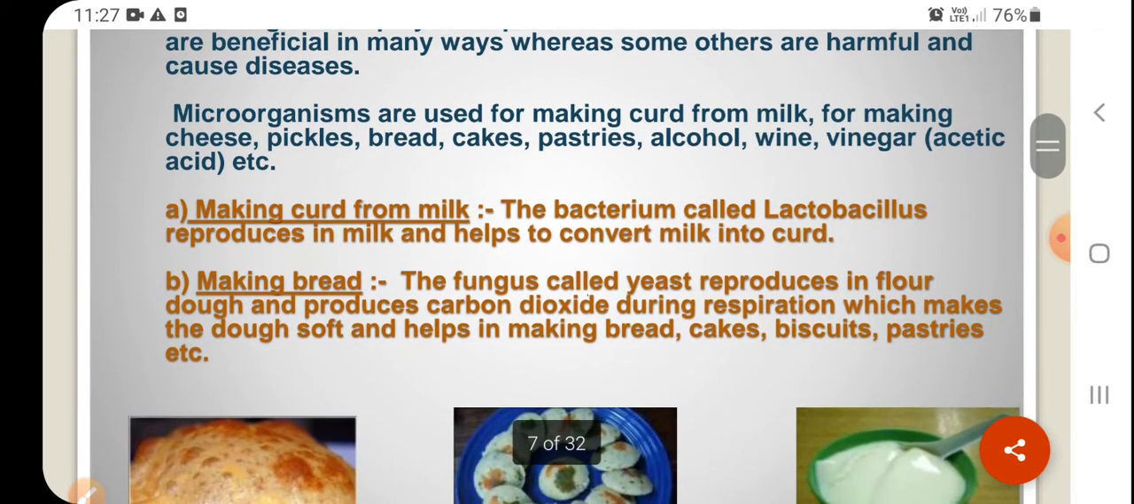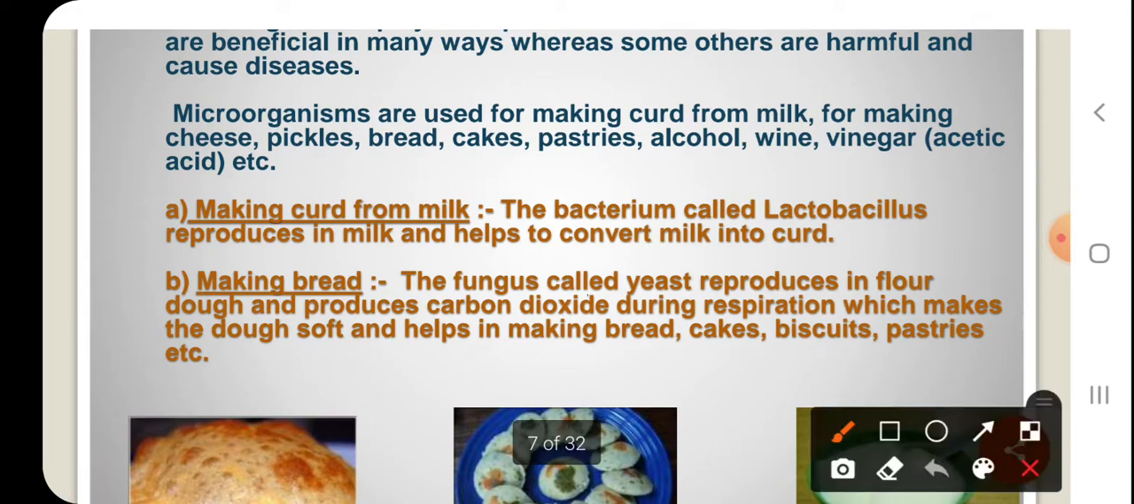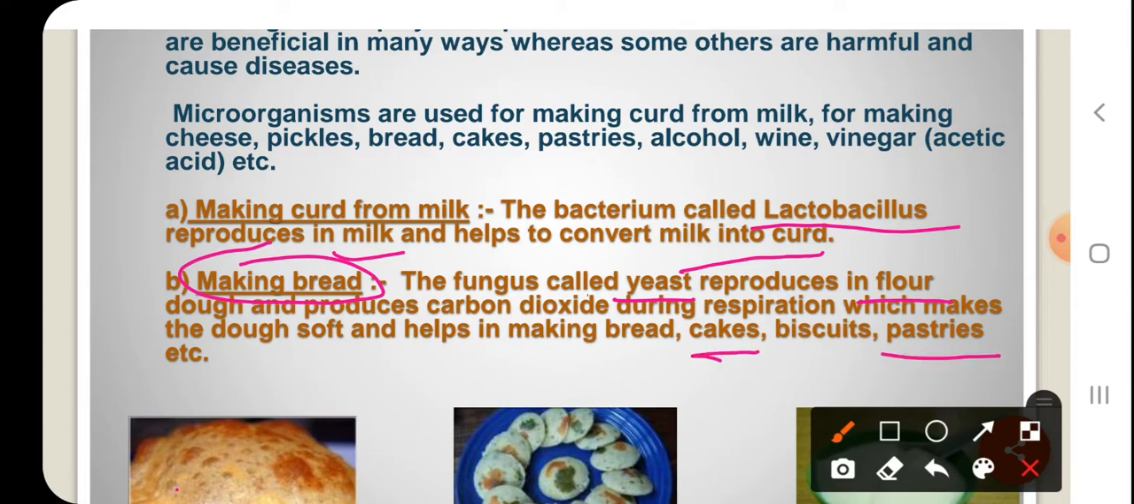Right from making of the curd, the bacterium called Lactobacillus acts on the milk proteins and converts them into curd, solidifying them and making liquid milk into solid curd. And the second one is making bread. A fungus called yeast reproduces in the flour dough which is used to make the breads. It is used to make the biscuits, pastries, cakes, everything in the bakery.